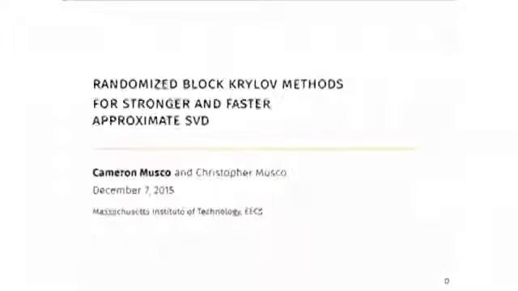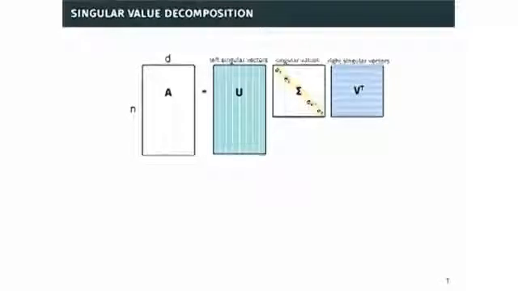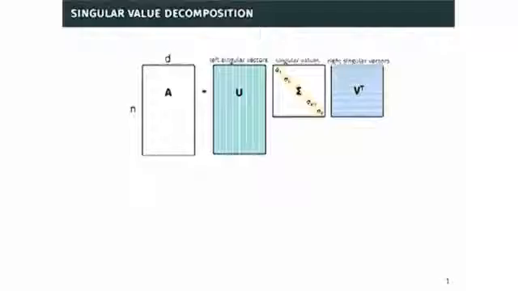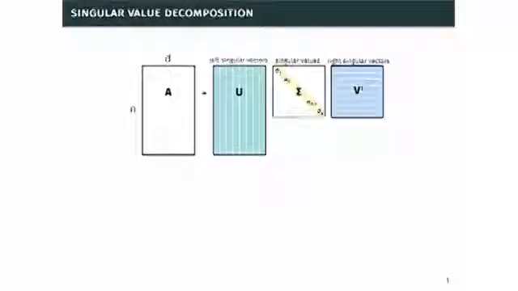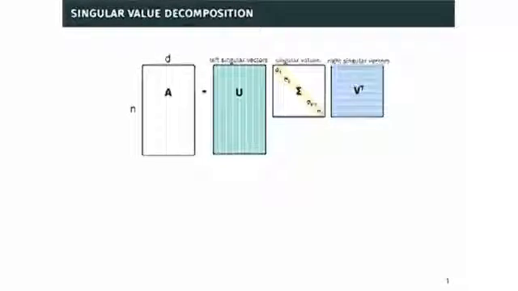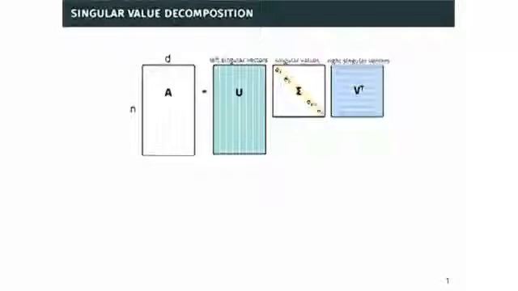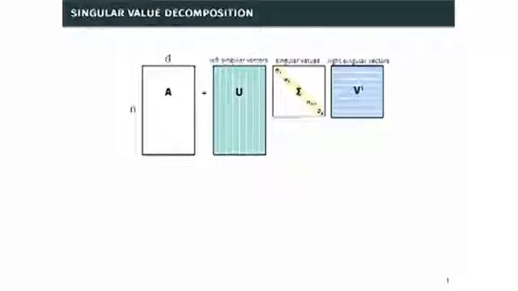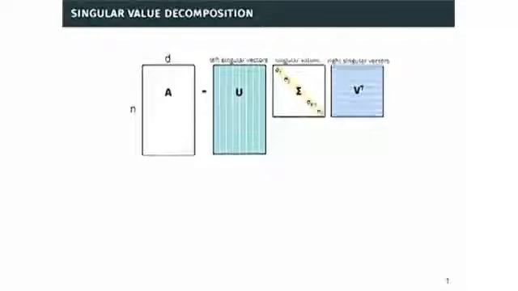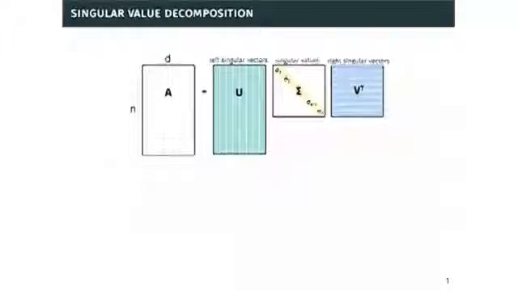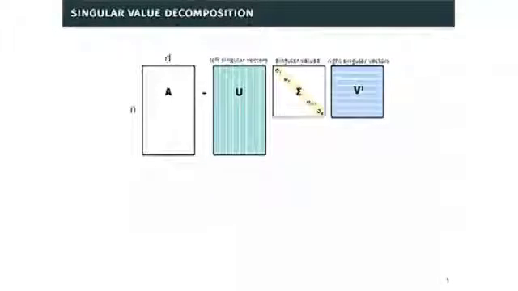All right, so I'm talking about randomized methods for approximate singular value decomposition. The singular value decomposition, all of you probably know, is the decomposition of any matrix into the product of three matrices: U, which has orthonormal columns, the left singular vectors of the matrix; V transpose, which has orthonormal rows, the right singular vectors of the matrix; and then this non-negative diagonal matrix sigma, whose entries are the singular values of the matrix and are typically ordered in decreasing order from sigma 1 through sigma d.